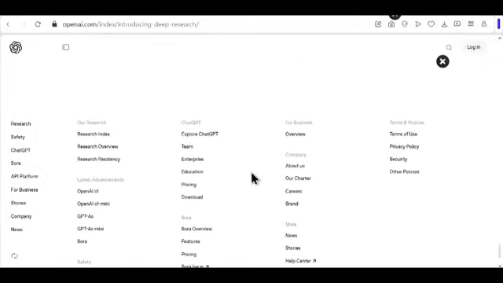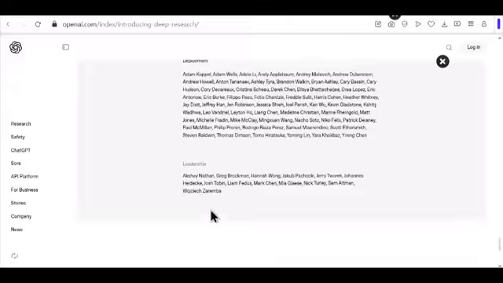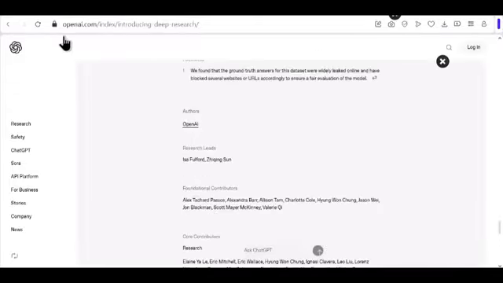When it comes to availability, it's currently available to users on certain paid tiers of ChatGPT with varying usage limits. In essence, OpenAI's Deep Research is an ambitious step towards creating AI agents that can perform sophisticated research tasks, aiming to save users significant time and provide detailed source information on complex topics. So you can give it a try, OpenAI Deep Research.